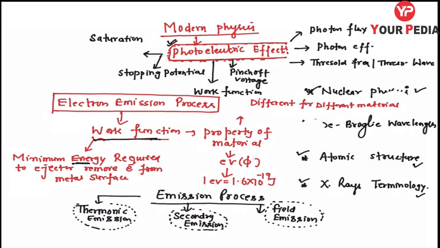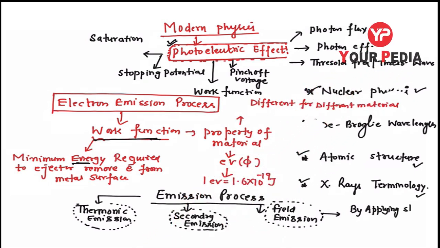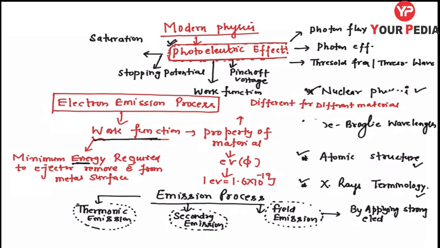In field emission, the minimum amount of energy, or work function of the metal, is provided to the free electron by applying a strong electric field. Okay, keep this in mind. This is one of the sources of multiple choice questions. At one critical value of electric field, electrons will start ejecting out from the surface.